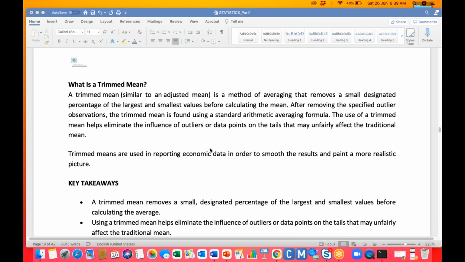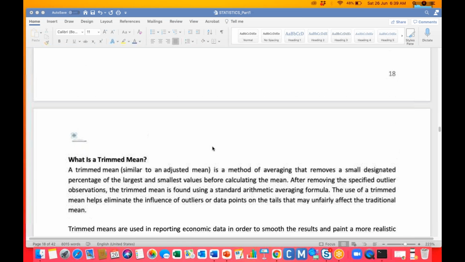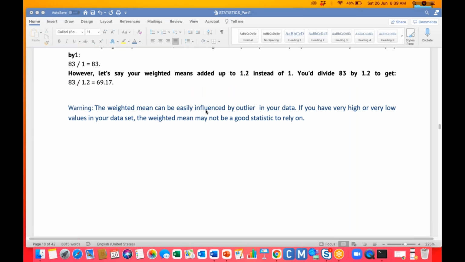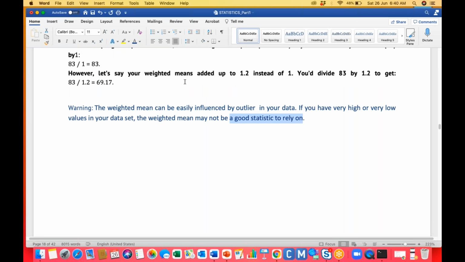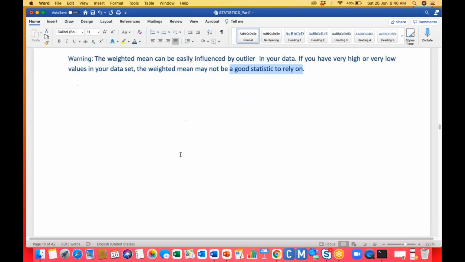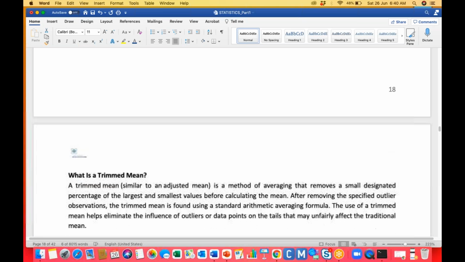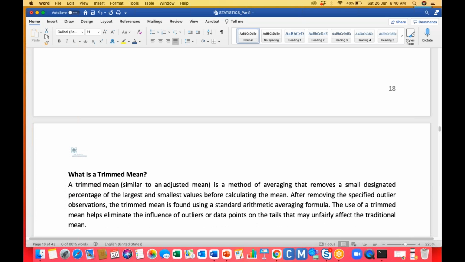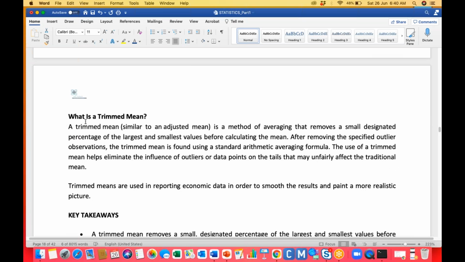Whenever your data has some kind of outliers, if I use the weighted mean, you're getting wrong predictions. In that situation you can use the trimmed mean.